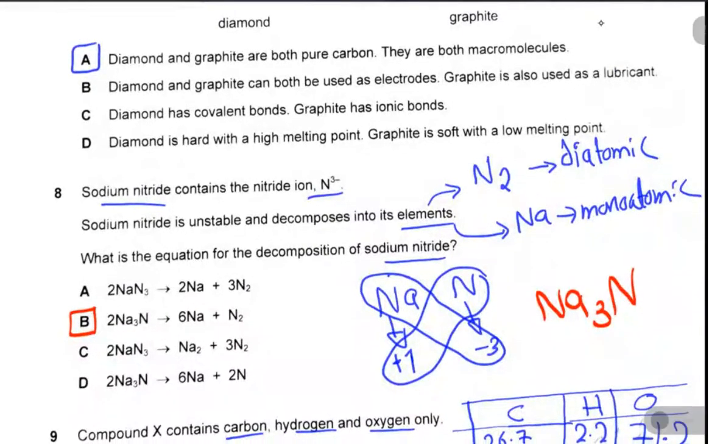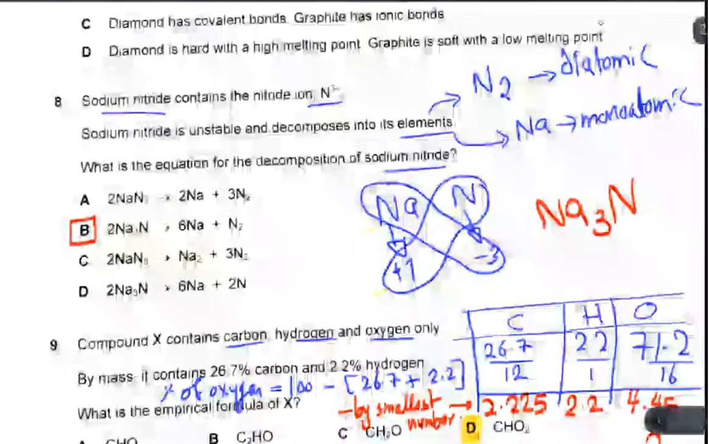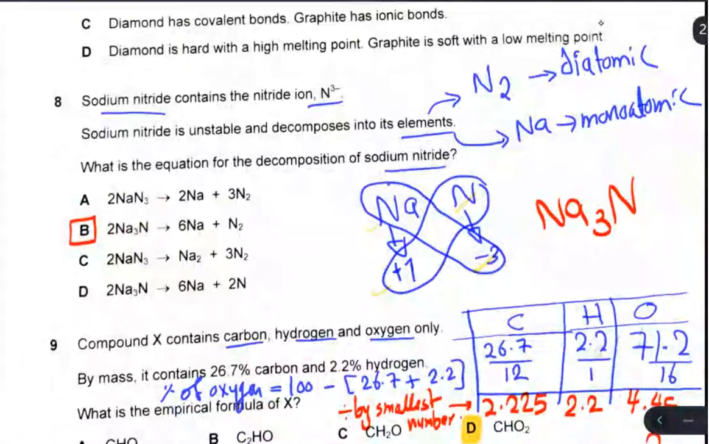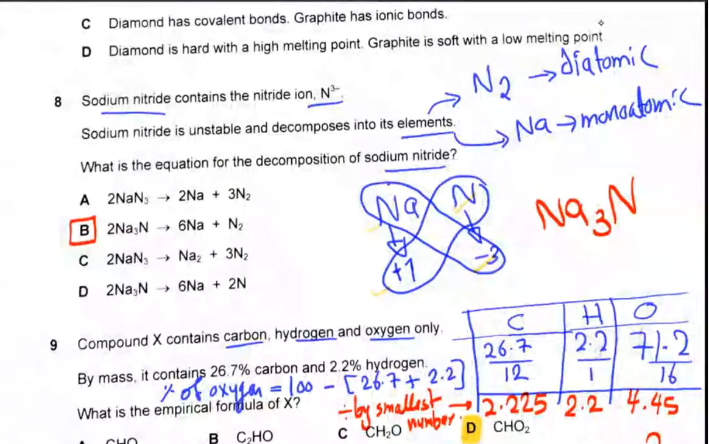Sodium nitride contains the nitride ion, which is N3-. Sodium nitride is unstable and decomposes into its elements. Take care. The sodium nitride formula is Na3N. Sodium is in group 1, so the oxidation state is +1. N is in group 5, so the oxidation state is -3. Each one takes the oxidation state of the other, so it will be Na3N. So it decomposes to form its elements.